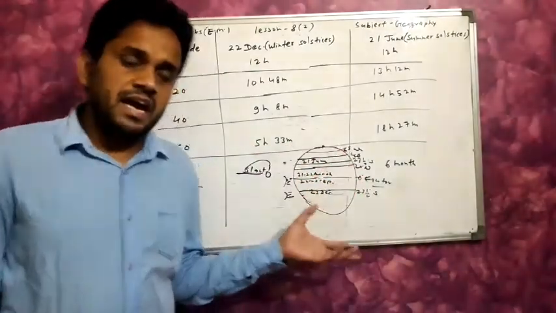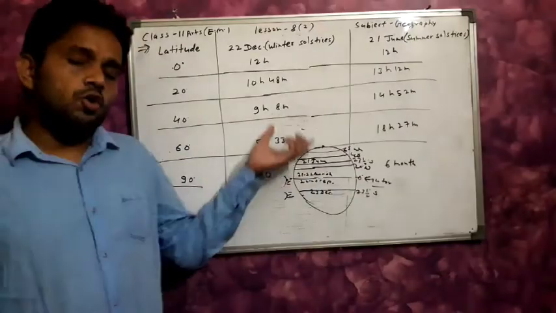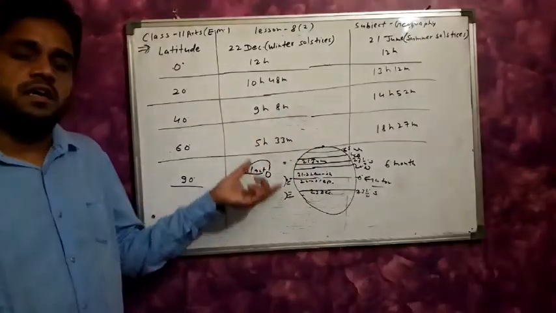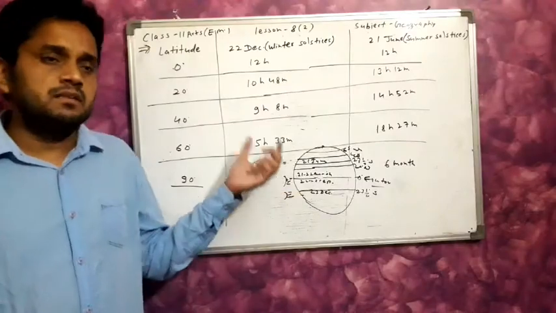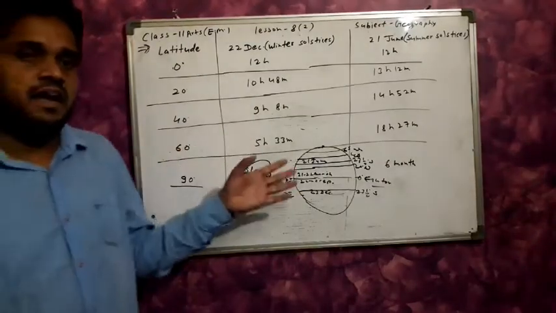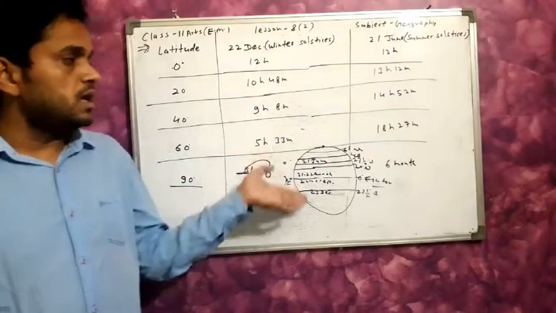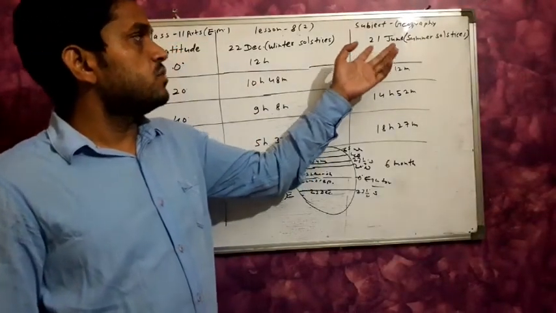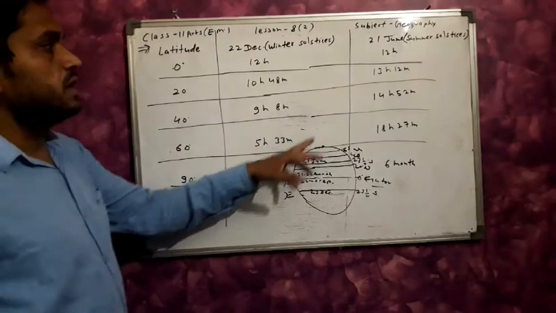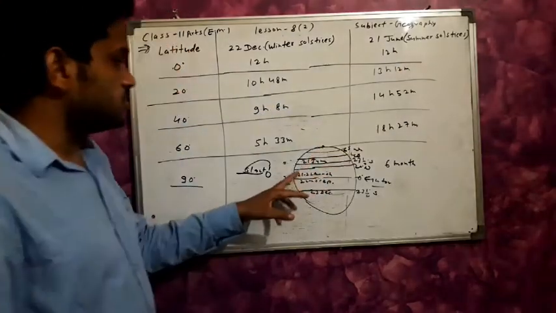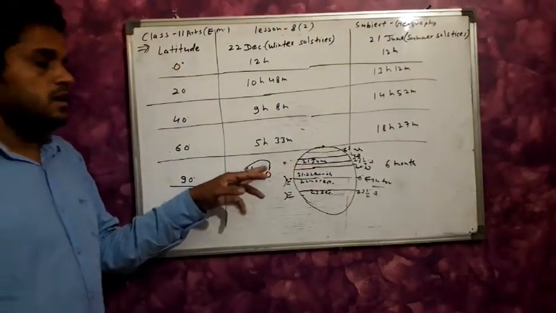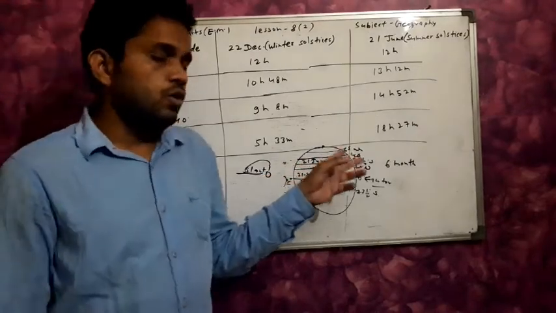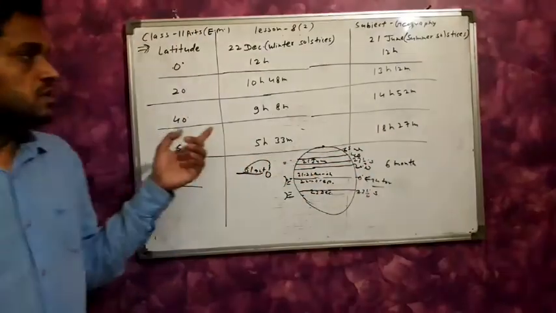In the northern hemisphere, according to latitude, the day time is decreasing and the night time is increasing. And the position is 21 June. This is known as the summer solstice. Then the sun's rays are vertical on the Tropic of Cancer.